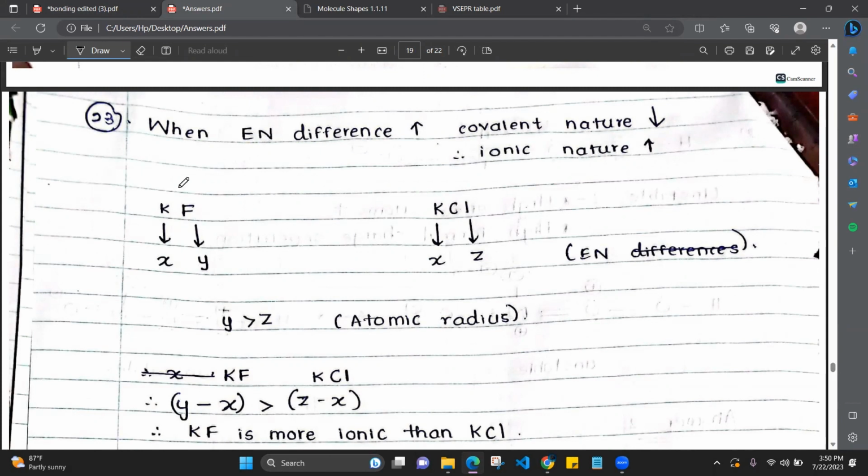Now we'll see the compounds given to us. Potassium and fluorine, potassium fluoride. We take the electronegativity of potassium as X, of fluorine as Y, and of the other halogen as Z. We already know that fluorine has a greater electronegativity than the other halogen, therefore Y is greater than Z. The reason is the atomic radius is lesser in fluorine, so it has greater electronegativity. Did everyone understand why Y is greater than Z?